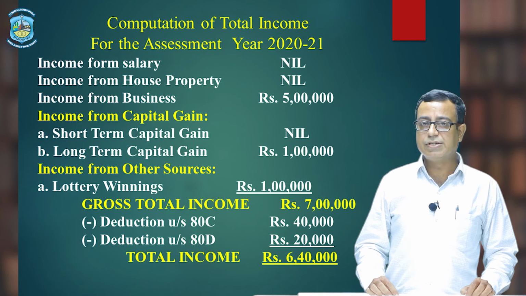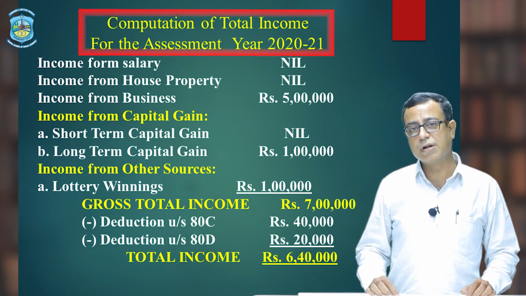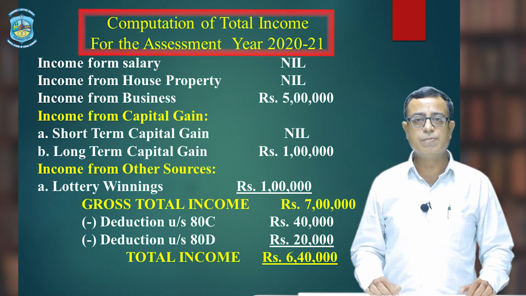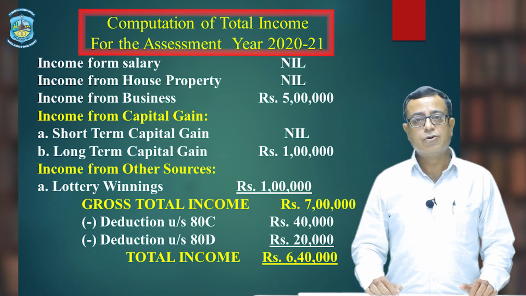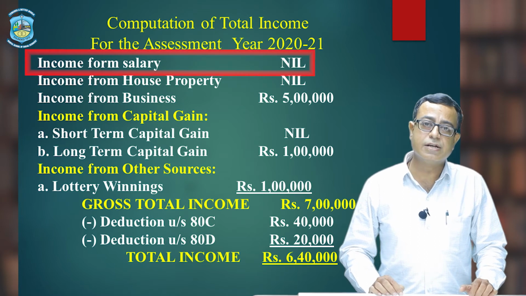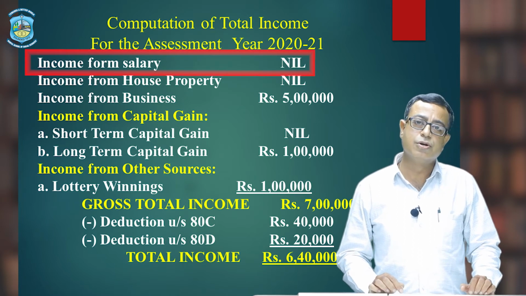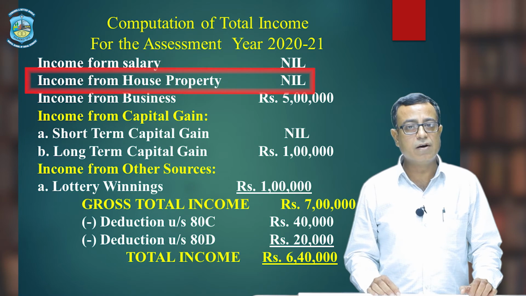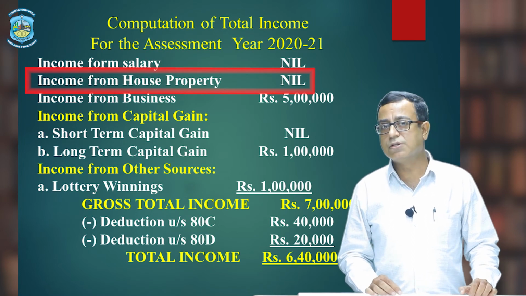First, we have to prepare a statement of total income. As you already know, we have 5 heads of income, and we have to arrange all the 5 heads in proper sequence. The heading will be computation of total income of Mr. Sharma for the assessment year 2020-21. The first head of income is salary, and there is no salary income in this question, so it is nil. The second head of income is house property, which is also nil.